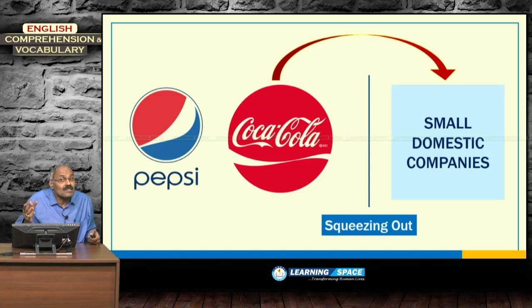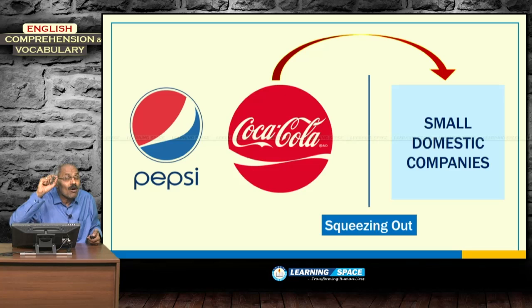You can easily understand squeezing out from this picture: the entry of Coca-Cola and Pepsi squeezed out domestic companies. That means they cannot function profitably. Multinational companies came and local companies were doomed or squeezed out. So, they cannot run business with profit.